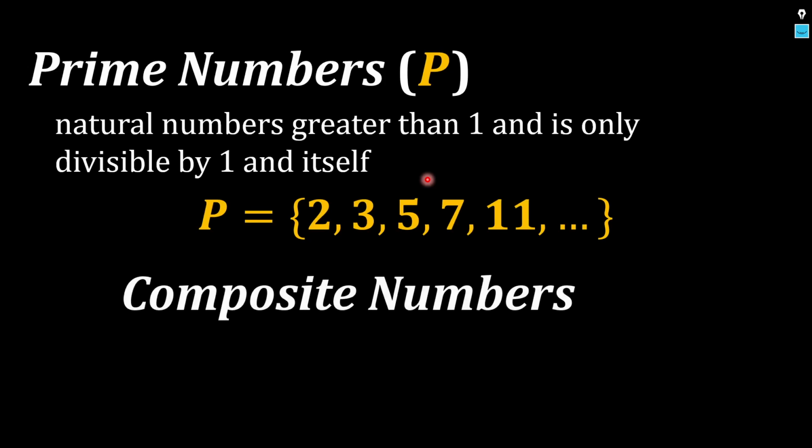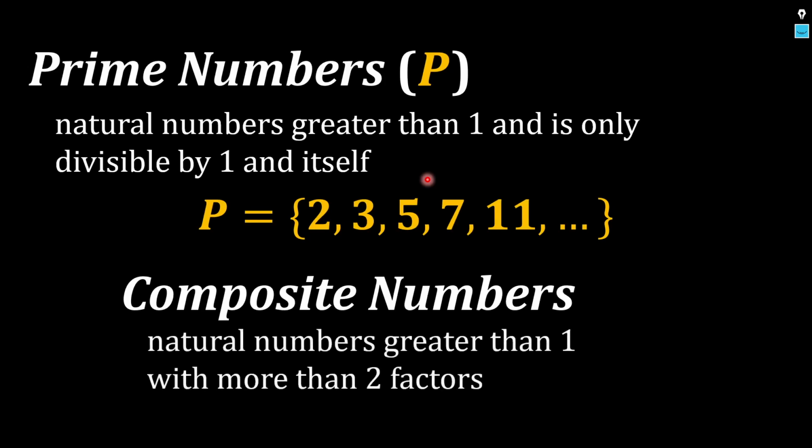And well, although we do not reserve a letter for composites, we don't necessarily say C ang nire-reserve natin. No, we don't. Basta ang idea ay, if you're a natural number greater than 1 and you're not prime, then you must be composite. Okay? So again, kung ikaw ay natural number at greater than 1 ka, pero hindi ka divisible by 1 and yourself lang, then you're composite. In other words, yung 3 conditions kanina, you were only able to satisfy the first 2. No? Then that makes your number composite. Okay?